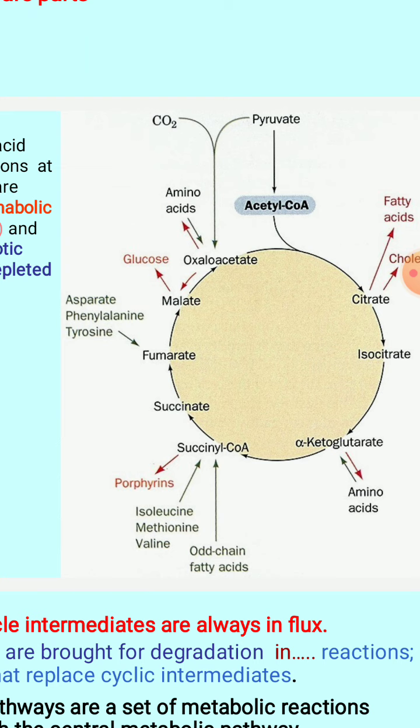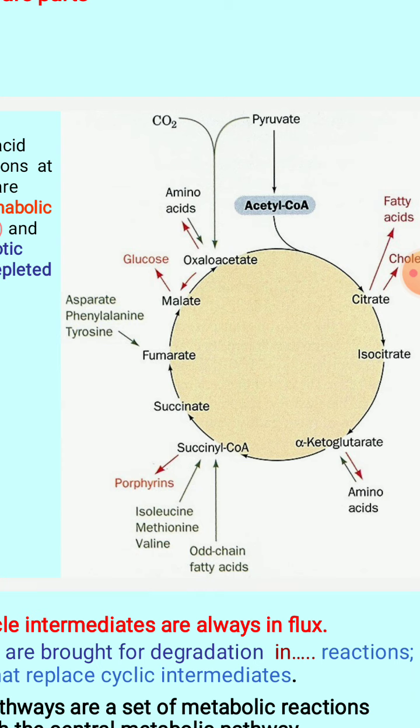And you can see these amino acids, isoleucine, methionine, valine, and odd chain fatty acids. These act as precursor molecules for the production of succinyl CoA, the end product of catabolism. These are involved in the catabolic process. That is, isoleucine will be degraded to give rise to succinyl CoA as an end metabolite in catabolism, as well as methionine, and valine also gives you succinyl CoA as an end metabolite in catabolism, right? With odd chain fatty acids also you can see the formation of succinyl CoA. This is the catabolic process. So it is involved in both, you are observing, right? Both catabolism and anabolism.